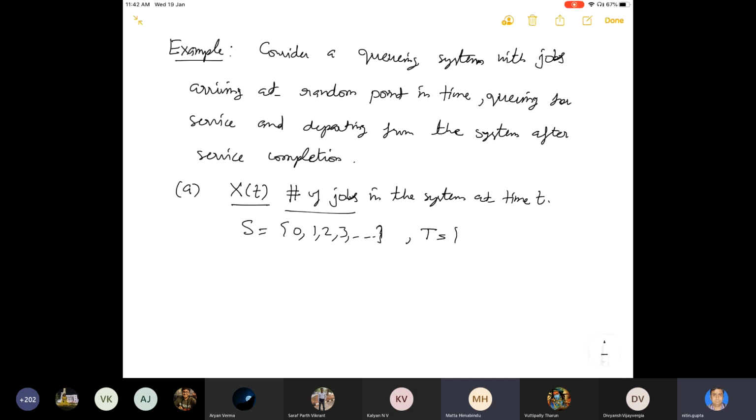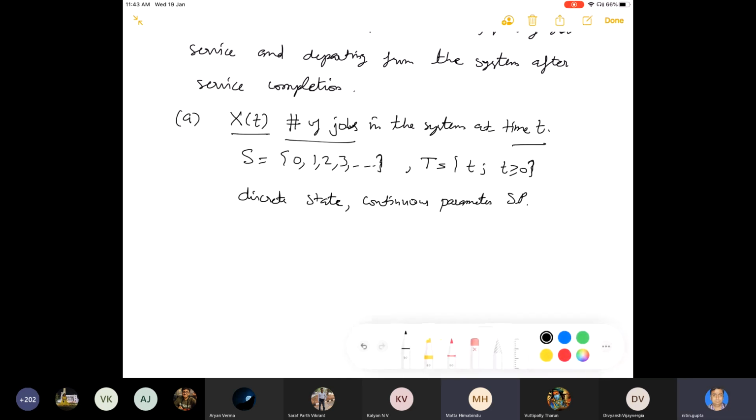So this is a discrete state, continuous parameter, that is, a discrete state space, continuous parameter stochastic process. This is the example of that. Let us take another stochastic process.